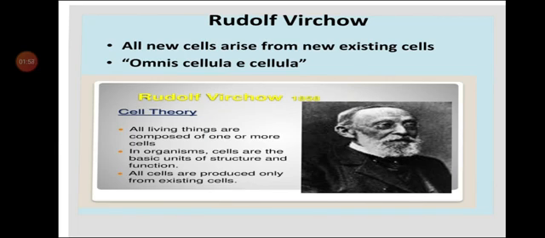He told that all living things are composed of one or more cells. In organisms, cells are the basic unit of structure and function. All cells are produced only from the existing cells. Every cell is produced from the pre-existing cells.